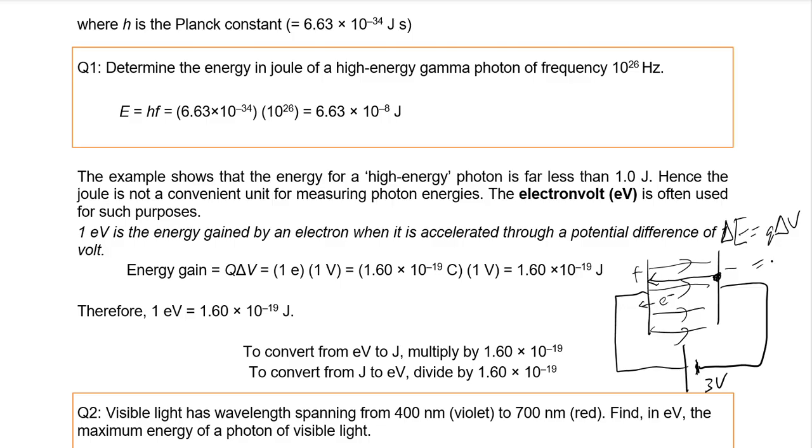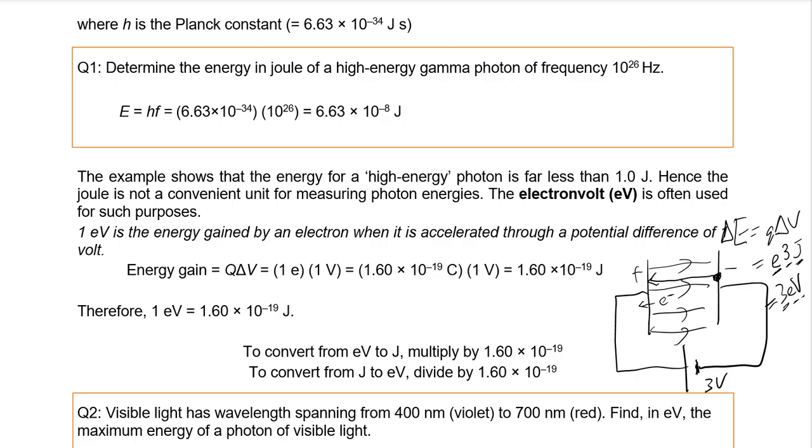So it's the charge of the electron, which is 1.6 times 10 to the power of minus 19, multiplied by delta V, which is 3. So it's basically this number times this number, in joules. But instead of writing this, we can write 3 eV. Otherwise I have to punch the numbers out. So 1.6 times 10 to the power of minus 19 multiplied by 3 joules, that's also correct, but I can also represent it by 3 eV.